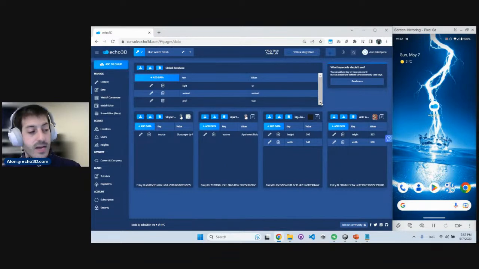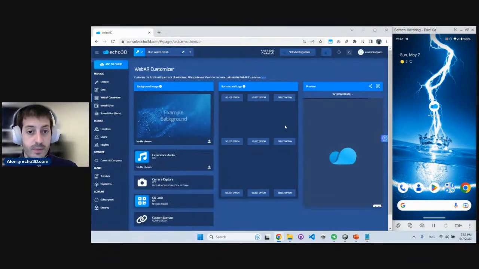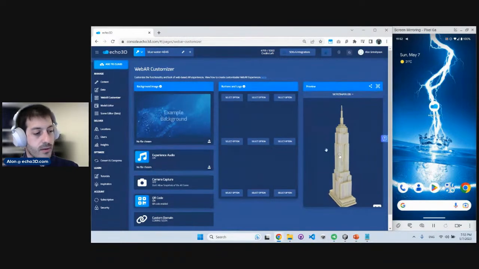Another database that you have is a global database. You can basically add information that is applicable to your entire project and not just those assets that you have here. So it's, again, a really, really powerful tool to add keys and values that you can query through your application. Another cool feature that we have here is the WebAR customizer. So we saw a WebAR experience automatically populating into our phones. Through this, you can actually change a lot of things in a no-code manner. You can add buttons, you can add a background, music, add actions.